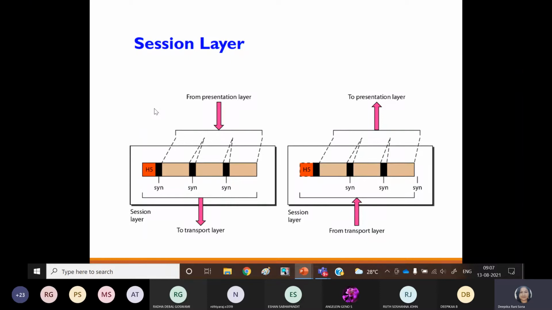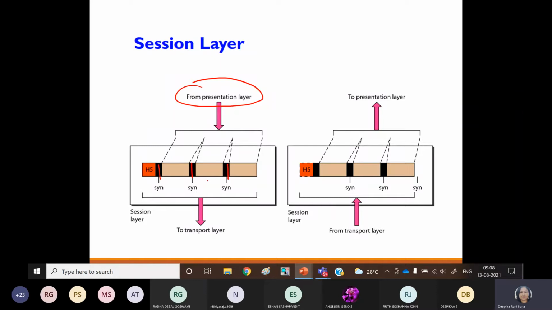This is the process happening in the session layer. The session layer receives the data from the sender side, from the presentation layer, which is just the layer above the session layer. Here the synchronization is referred to in this black color portion. Synchronizing the data in a proper sequence is also required, right?